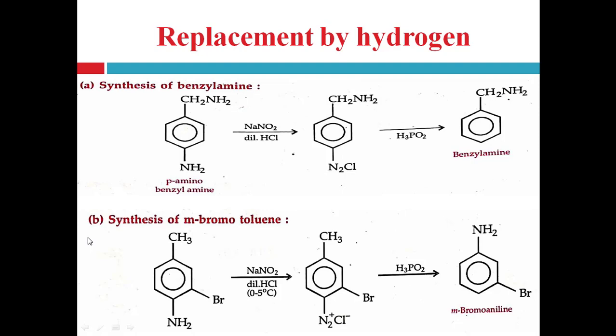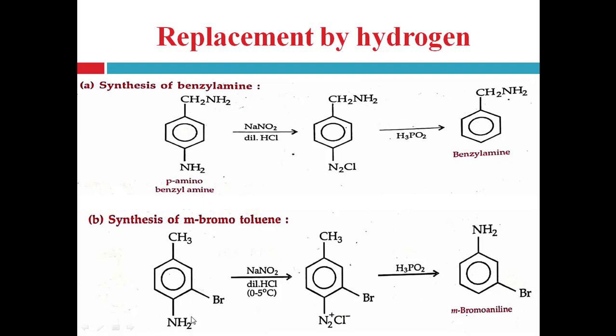Next, synthesis of metabromotoluene. See here, one compound is given, that is bromo-paratoluidine, right? Ring having CH3 and NH2 group para to each other, that is known as paratoluidine, right? And in paratoluidine, bromine is present, right? So what do we require? Metabromotoluene. That's why this compound has a ring having CH3 and bromo group at its meta position.